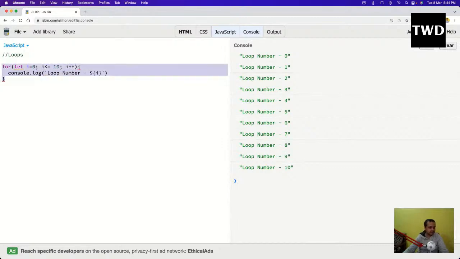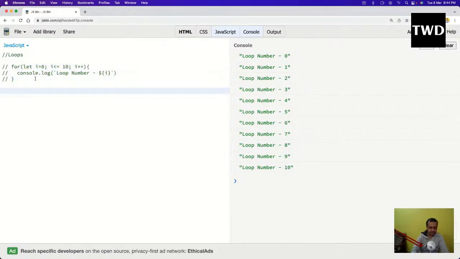And now I will do it like this, and then let i equal to 0. So the same loop actually I am converting here. Here see, the initialization is outside, so I have not written it in the loop. Let i equal to 0 I am doing. Then while i is less than equal to 10, same thing, and i plus plus I'll do. Okay, so i plus plus I've done.